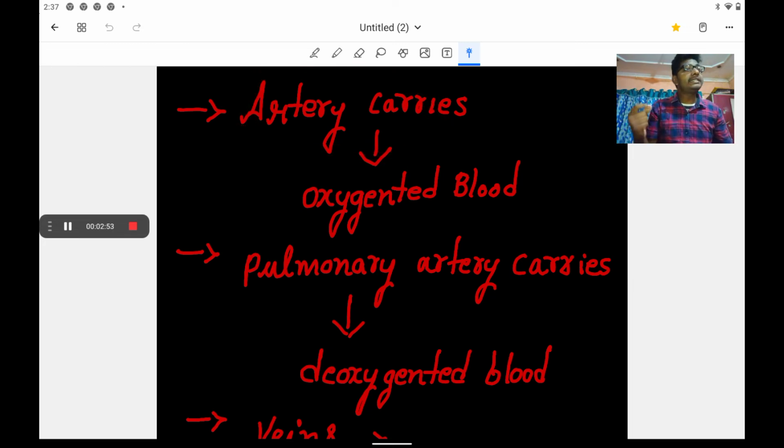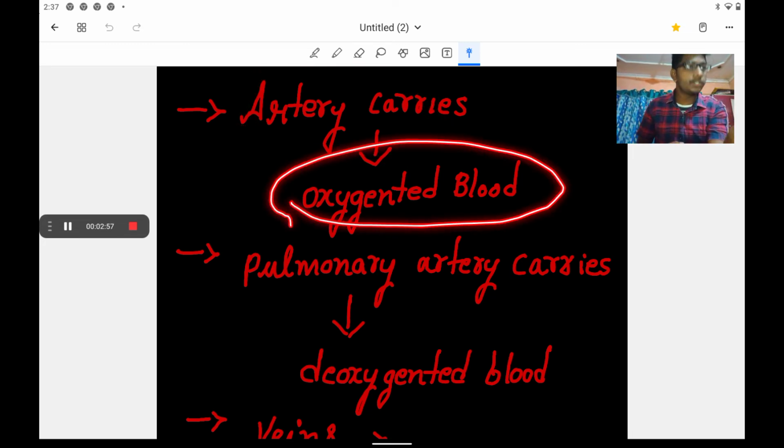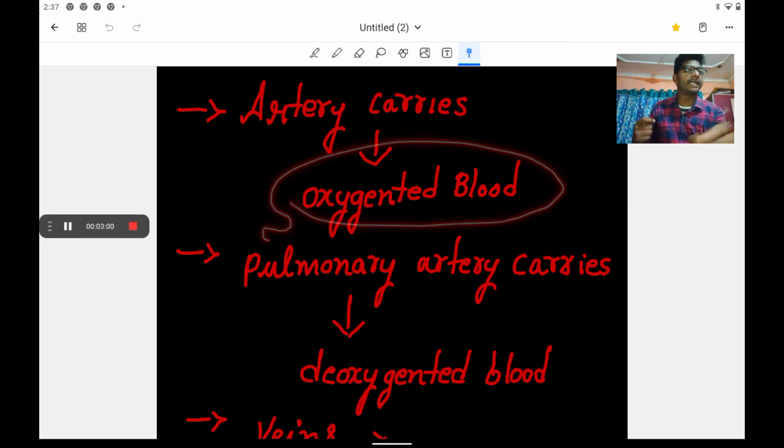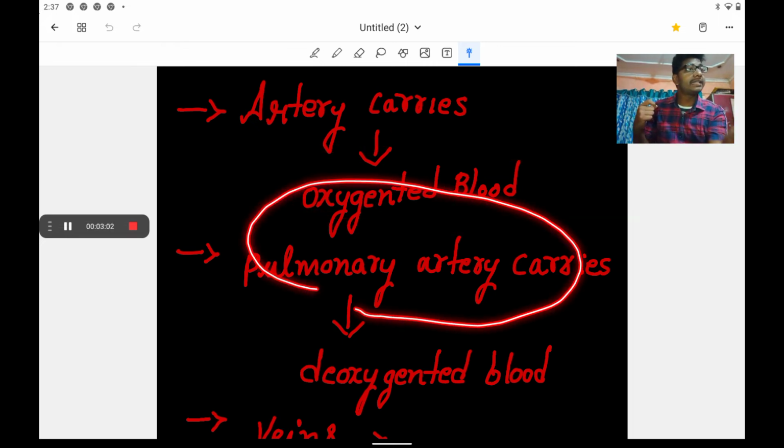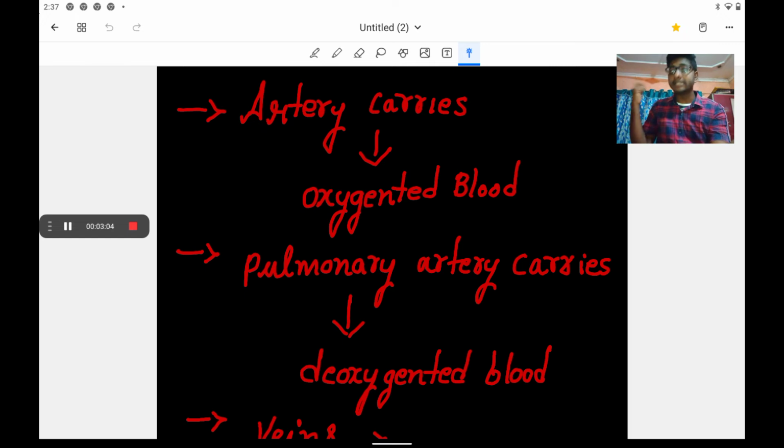One of the important blood vessels present in our body is the artery. Which type of blood does an artery carry? Arteries carry oxygenated blood, and the pulmonary artery carries which type of blood? The pulmonary artery carries deoxygenated blood. And what is the difference between oxygenated and deoxygenated blood? Oxygenated blood contains more oxygen molecules, and it is good blood.